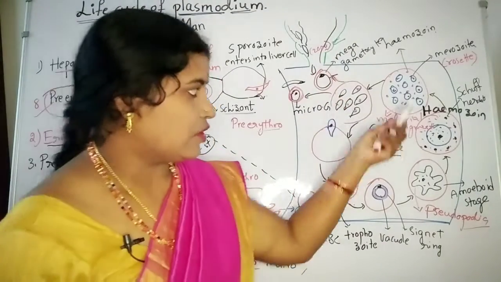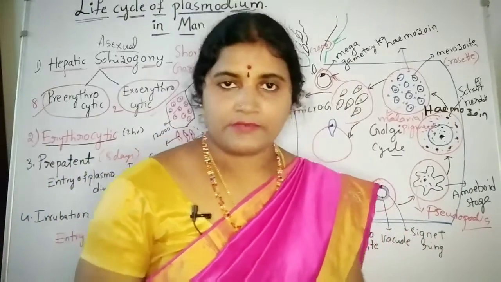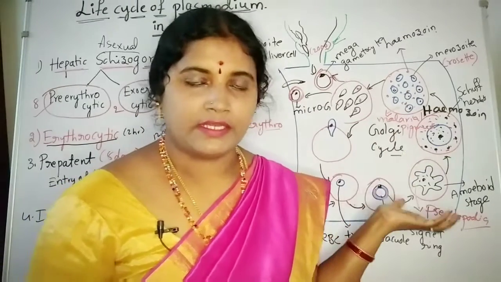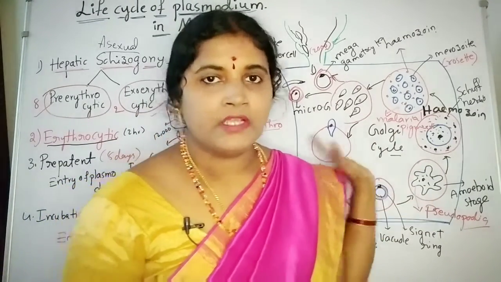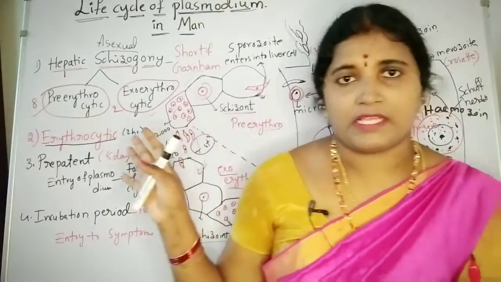So this entire red blood cell cycle was first observed by Camillo Golgi. That's why this erythrocytic cycle is also known as the Golgi cycle. So this is all about the life cycle of Plasmodium.